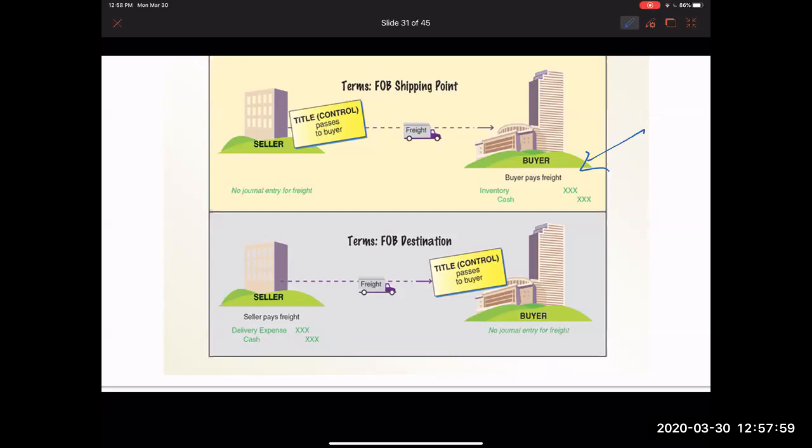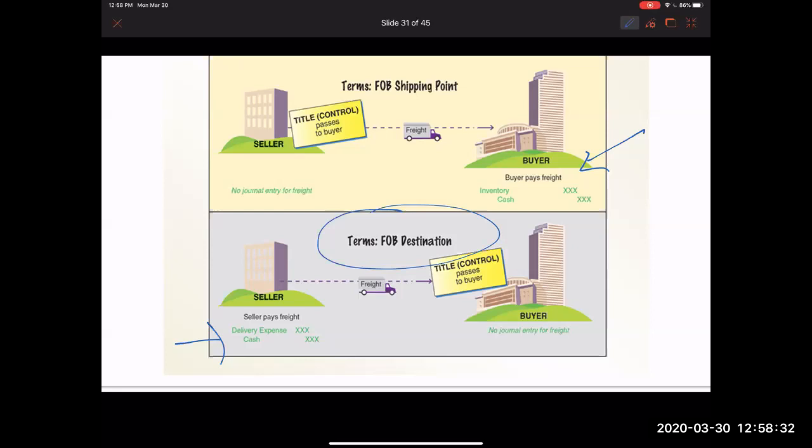Now FOB destination is when the seller is paying for freight, okay? And this is when the seller reports it as delivery expenses, and expenses are usually reported on the income statement. And then usually the seller builds freight into the sales price, so they're not taking a direct hit.